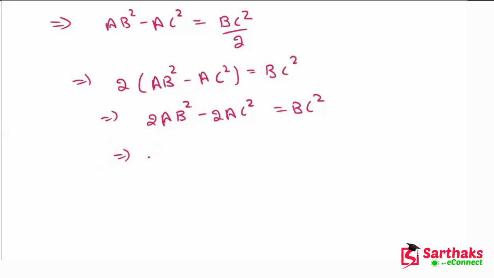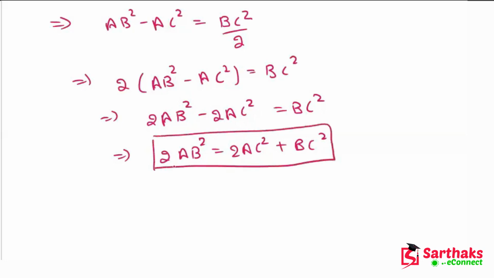Now twice of AB square is equal to twice of AC square plus BC square. So this is our required result. Hence proved. This is the thing which we have to prove. I hope you understand this.